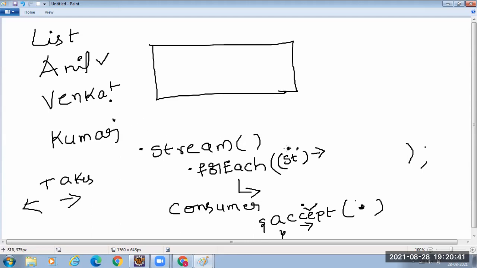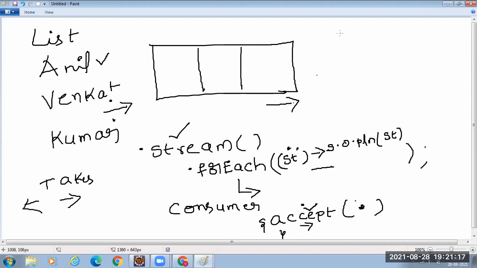Kumar is going to be passed here. After receiving, what you should do is print. So I will say System.out.println and give st. Fine, so this is the lambda expression. This is the very basic stream example. That means I have a list of strings. I will convert them using stream, which returns a stream of strings. Then I want to print them.